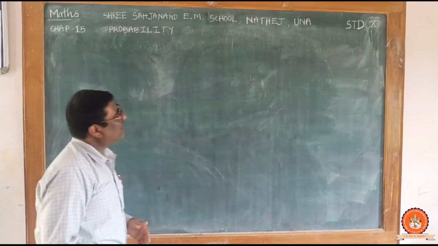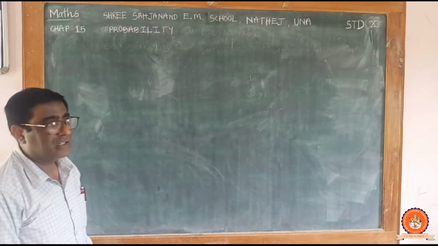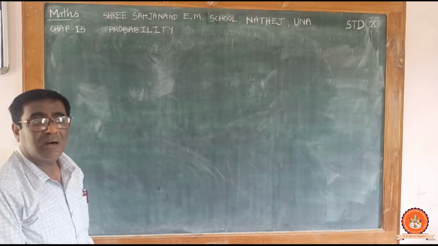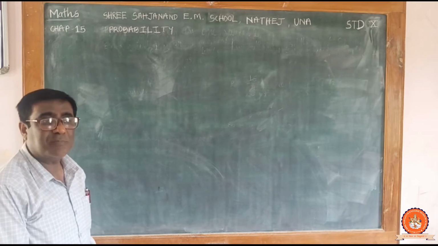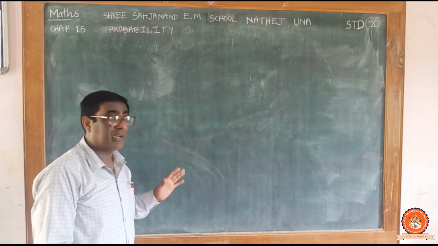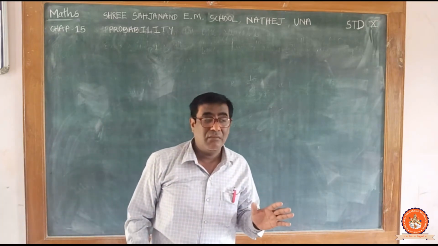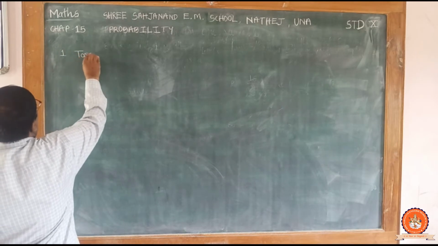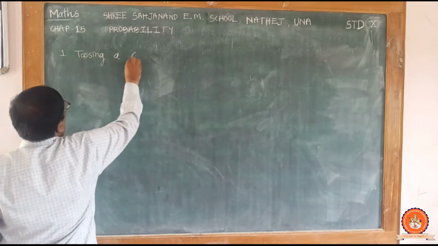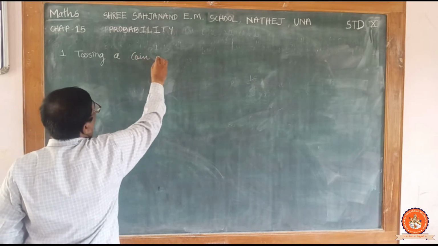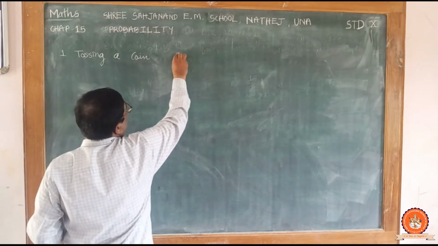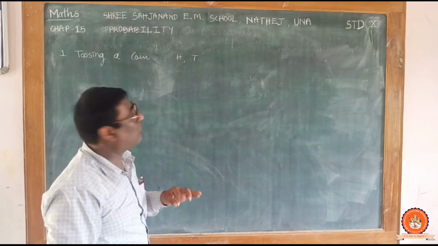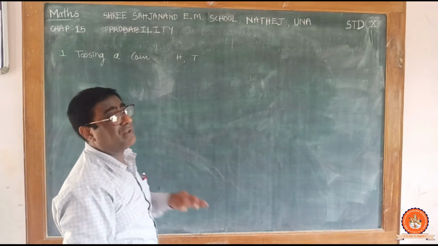Now, to learn about probability, we shall discuss some random experiments. This type of experiment is called a random experiment. The first one is tossing a coin. How many possible outcomes, possible results, are there? Head or tail. There are two possible outcomes, head or tail. Anything can happen.